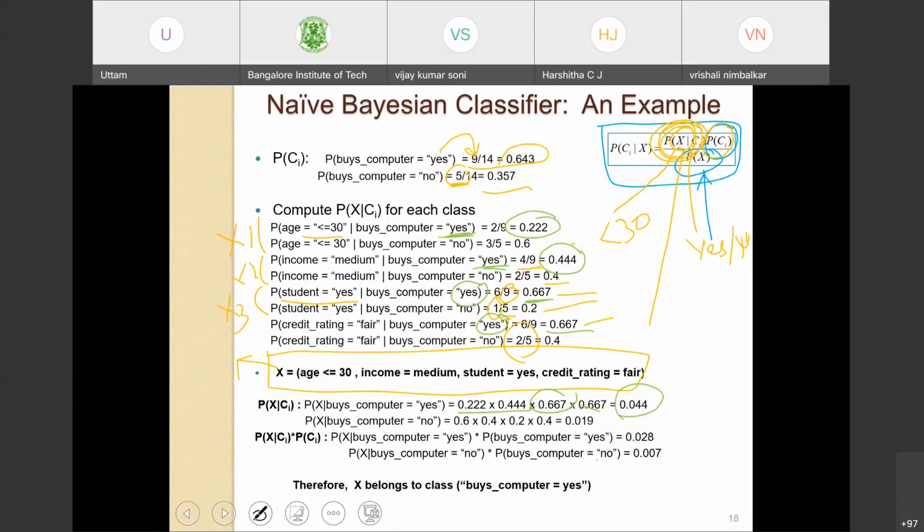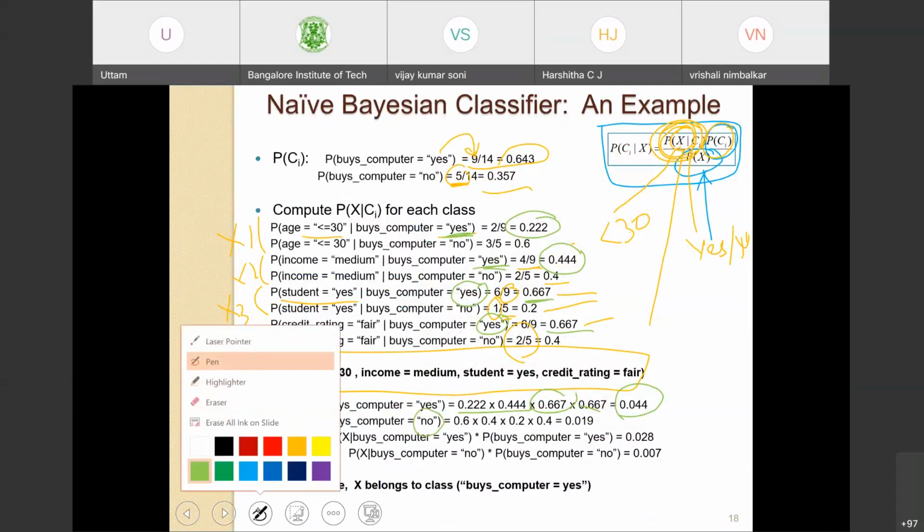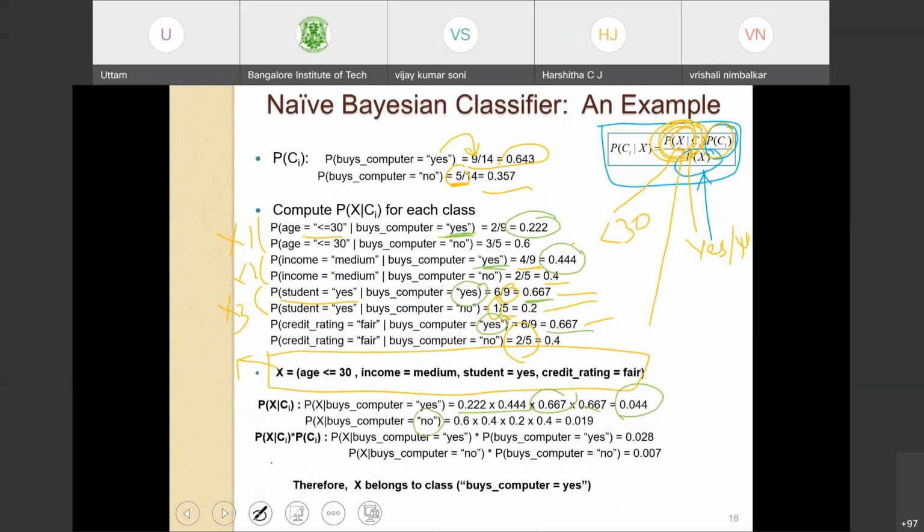Similarly, I do it for the second class, no. I multiply 0.6, which is no, into 0.4, which is no, into 0.2, which is no, into 0.04, which is no. So I get 0.019. Okay. Now, let's worry only about the numerator part, probability of X given Ci into probability of Ci.